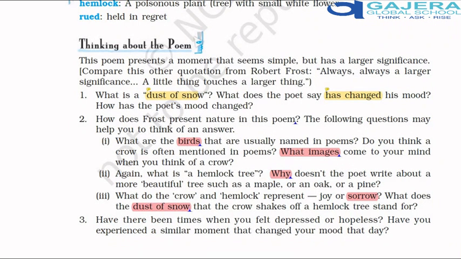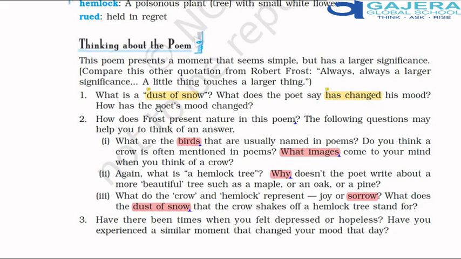Let's now talk about the questions then. The first question asked, what is a dust of snow? A dust of snow is a collection of fine particles of snow. What does the poet say has changed his mood? The dust of snow. The snow that fell on him from the hemlock tree changed his mood.